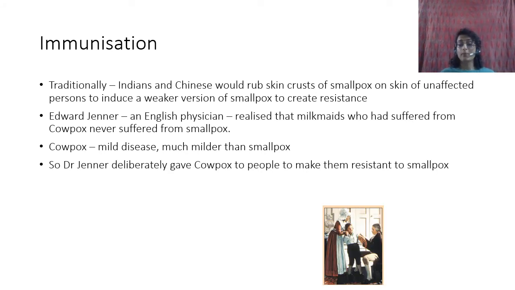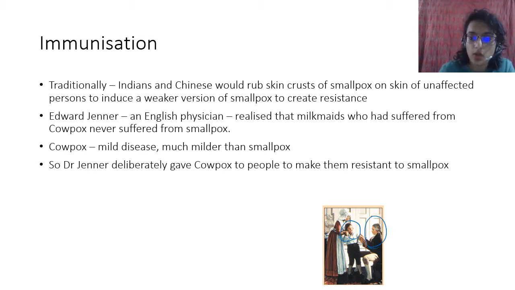So the milkmaids or whoever were exposed to cowpox because of the cows would not be infected by smallpox even during smallpox epidemics, right? So what Dr. Jenner did was that he gave cowpox to people to make them resistant to smallpox. Like this, this is an example he's giving to a child.